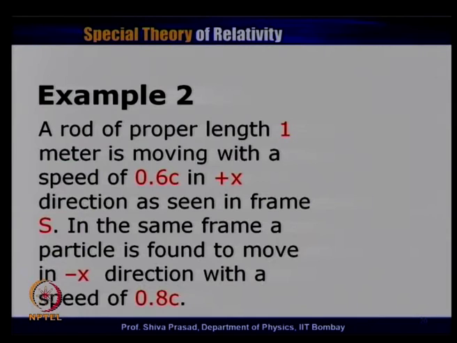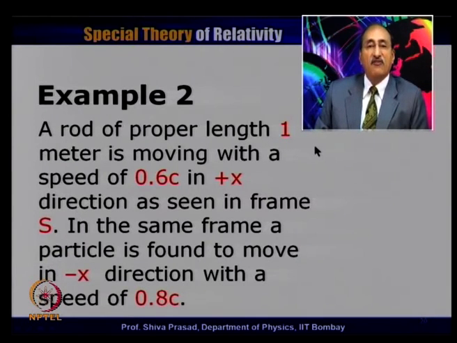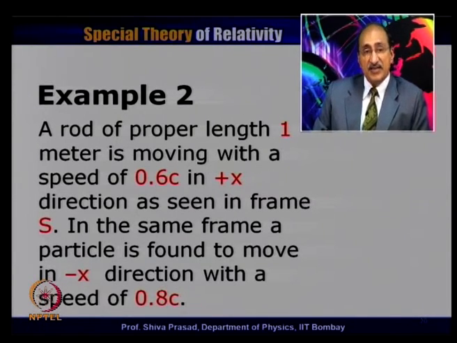Let us go to another problem in which there are 3 particles and 3 frames involved, and therefore, this problem is a little more interesting than the simple problem which we have just now discussed. So, let us assume that we have a rod of proper length 1 meter. It is moving with a speed of 0.6 c in the plus x direction as seen by an observer in a frame S. In the same frame, a particle is found to be moving in the minus x direction, that is the opposite direction to the rod, with a speed of 0.8 c.